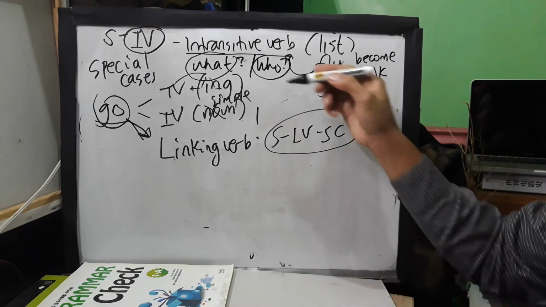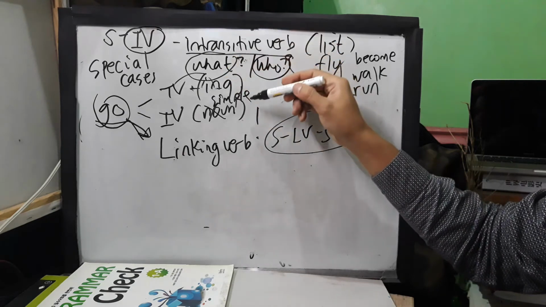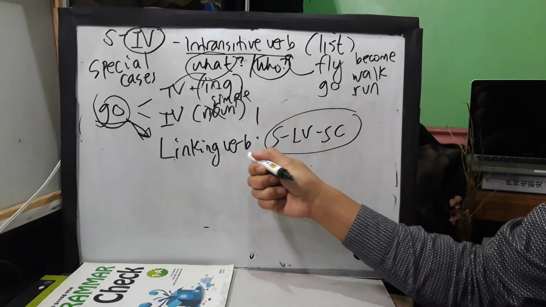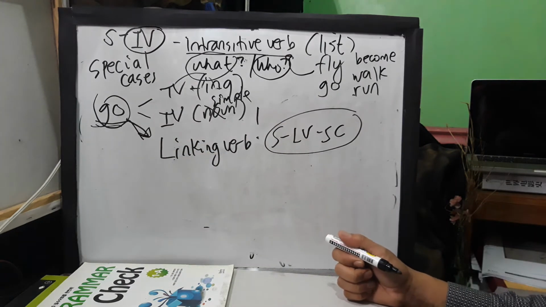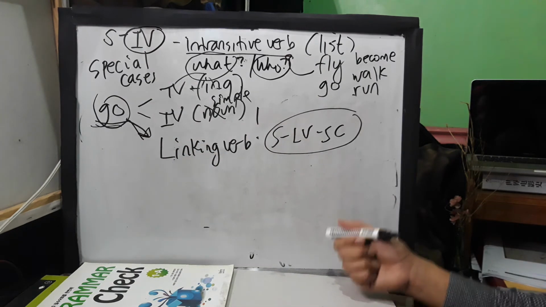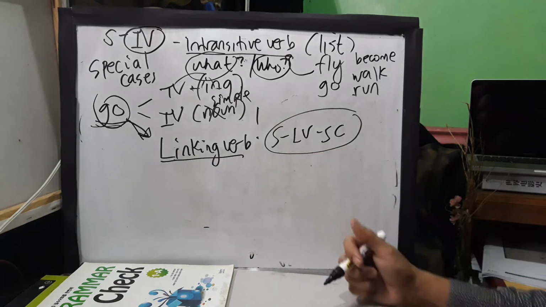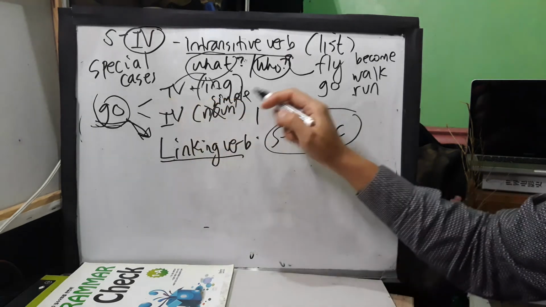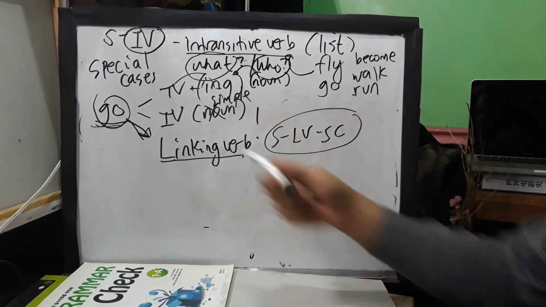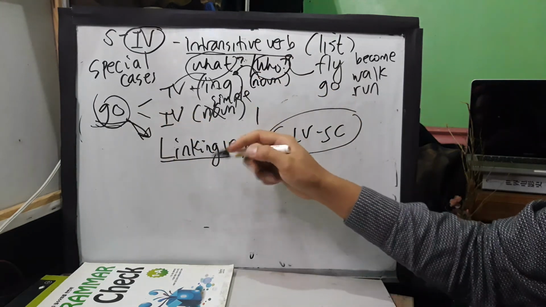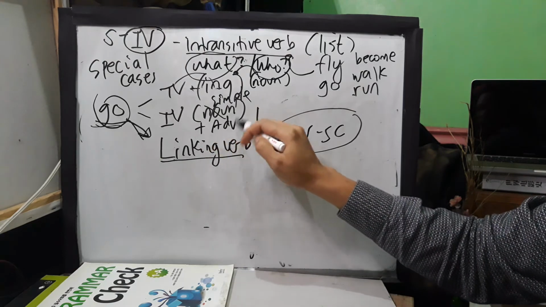It could be a transitive verb, it could be an intransitive verb, it could be a linking verb. For example, in case of this example verb, which is go, it can be a linking verb. Teacher, if it's a transitive verb, I can use noun in the form of ing, yes. If it's go, I cannot use noun or pronoun, but I can use the form of adverb.